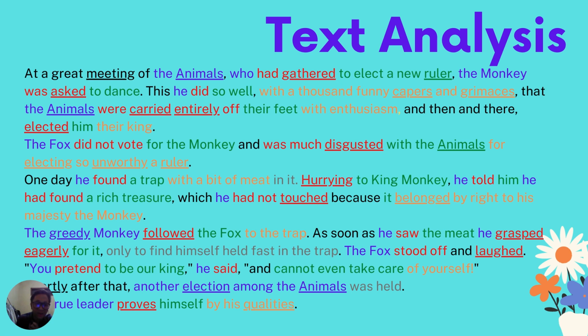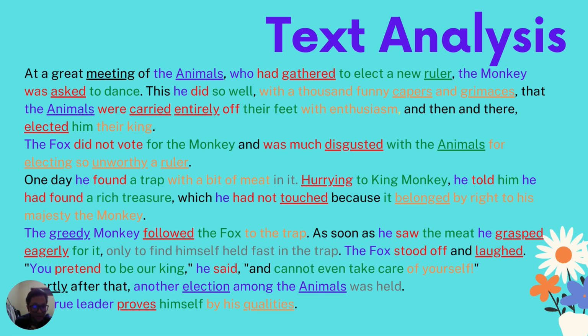And then the fox says, you pretend to be our king, he said, and cannot even take care of yourself. You here refers to the monkey, as the subject. Pretend is a verb, to be our king, the object is our king.